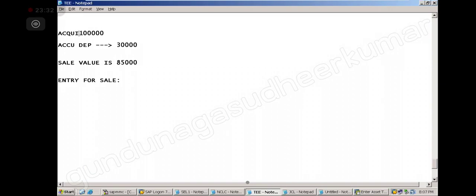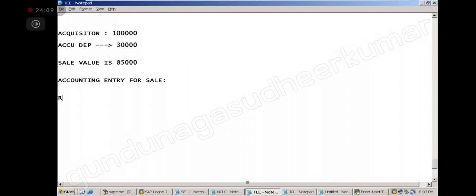Loss, sir. Really? No, sir, 15,000 profit on sale. Profit will be 1 lakh minus 30,000 depreciation, so 70,000, and the sale value is 85,000, so 15,000 profit. I'm not asking whether it is profit or loss, I'm asking you the accounting entry.